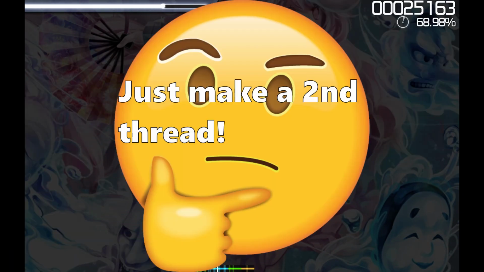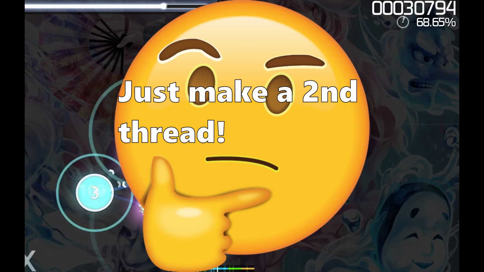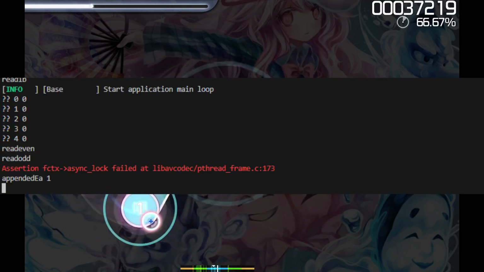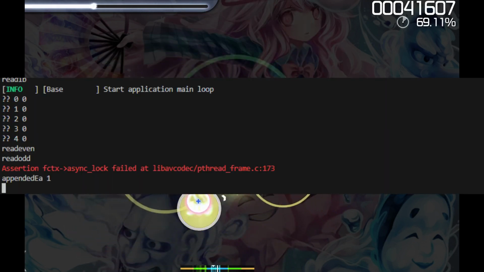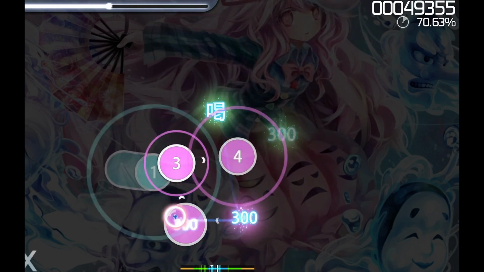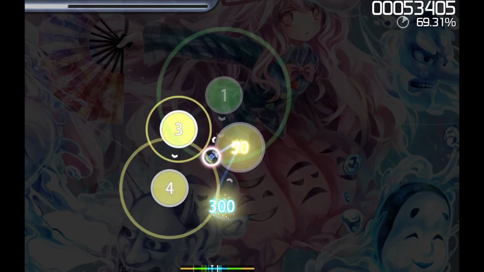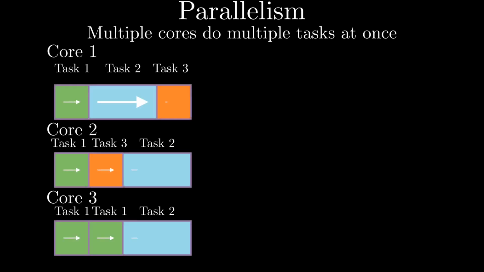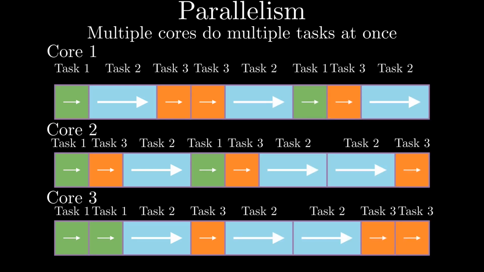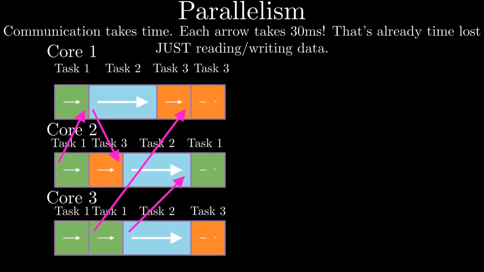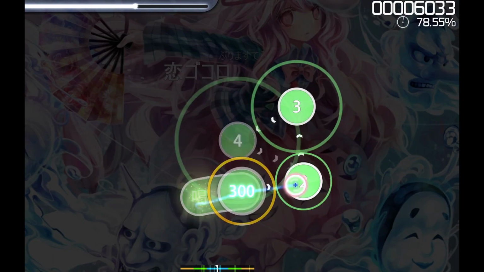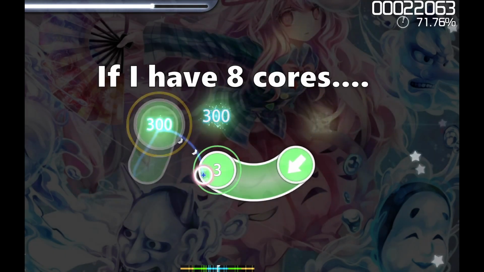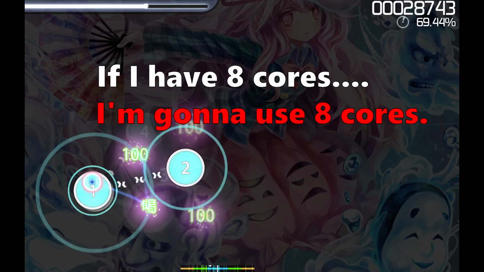You can say, just make a second thread, but the architecture was such that I wasn't willing to commit. And I saw that when I was creating some threading examples that I would contend with a major problem, which is async lock issues possibly caused by 2 threads trying to access the camera capture at the same time. Concurrency lets you maximize the use of one CPU, whereas parallelism lets you use several CPUs running at once. One big hurdle time-wise is communication between subprocesses, which can be dealt with by using compression libraries like BLOSC. At the end of the day, if I have 8 cores, I'm gonna use all 8 cores.